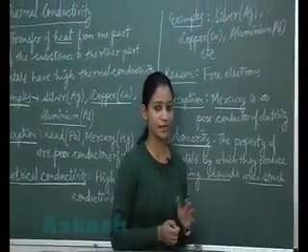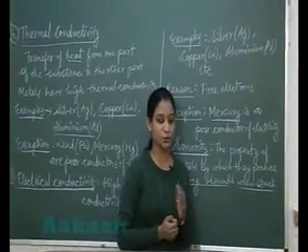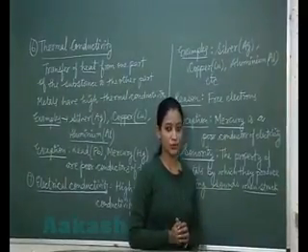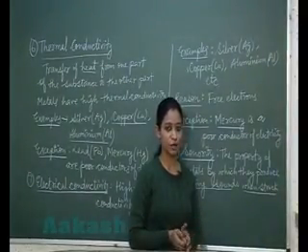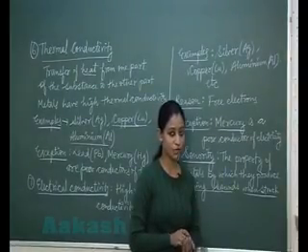I hope students it is clear to you. I have told you with the help of the example. We have wind chimes also. Those are also made up of metals, and we can clearly hear the sound also. So these were the few physical properties. We are left with some more physical properties. Let us study about those physical properties now.